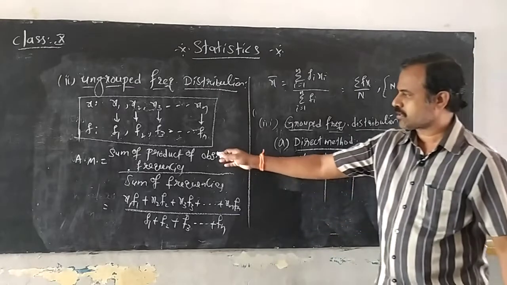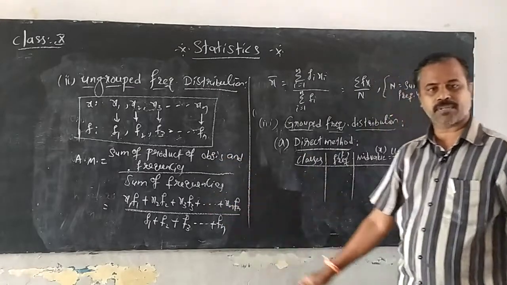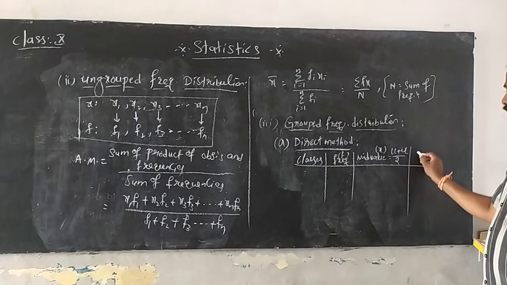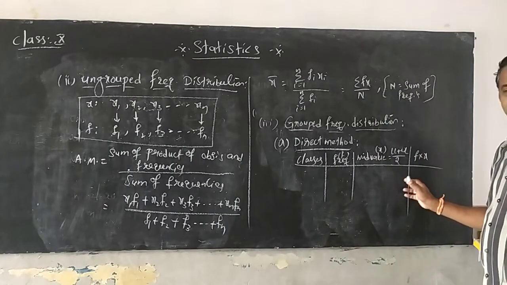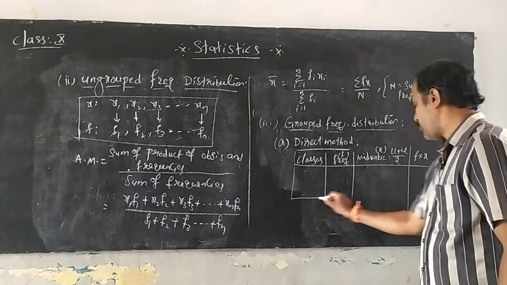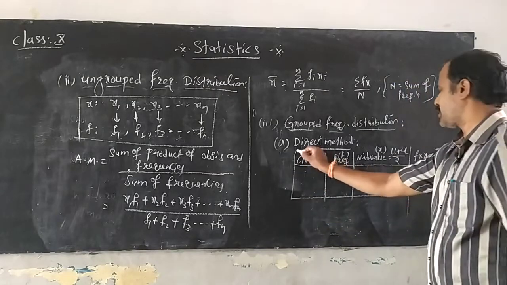So what did you do here? You multiplied the frequencies and the observations. The same system we follow here: F into X. We find F into X. Now this is your model table.